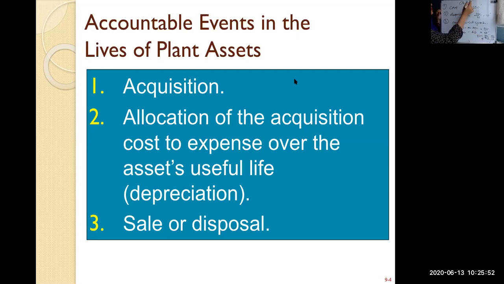Chapter 9, one page only, summary. So how to decide on the cost, on the depreciation, then from here, how to compute a gain or loss on the disposal.